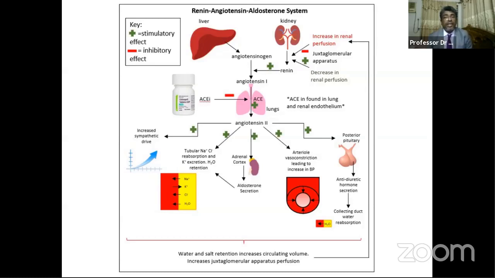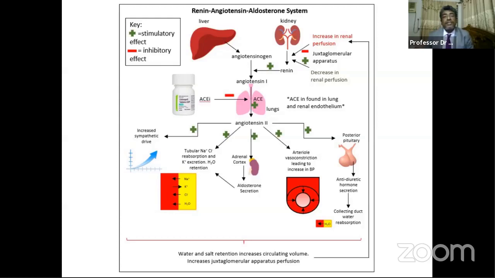It also stimulates the absorption of sodium and other substances from the kidney tubules, and it increases sympathetic drive, and that causes vasoconstriction that increases the blood pressure also, and in various ways it causes some detrimental effects on the body. So by blocking the conversion, with an angiotensin receptor blocker or by blocking the angiotensin converting enzyme with inhibitors, we can get some beneficial effects.